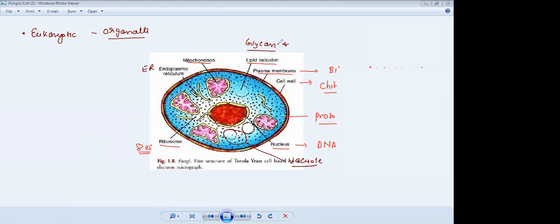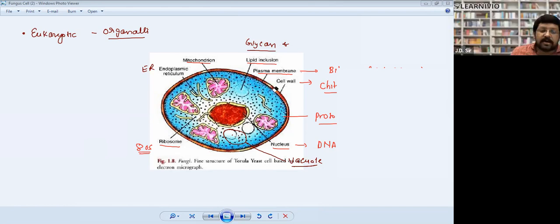What's food reserve, sir? Food reserve means, like in our body, suppose that we eat bread and all that. So we eat carbohydrate, we eat protein, we eat fat.